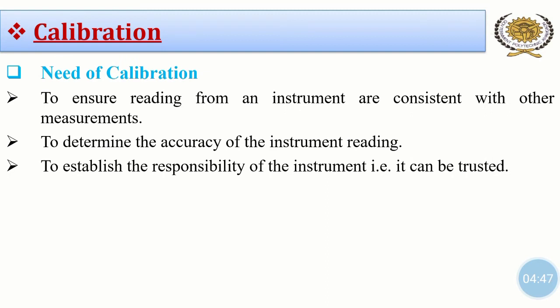Need of calibration. To ensure readings from an instrument are consistent with other measurements. To determine the accuracy of the instrument reading. To establish the reliability of the instrument, that is, it can be trusted.